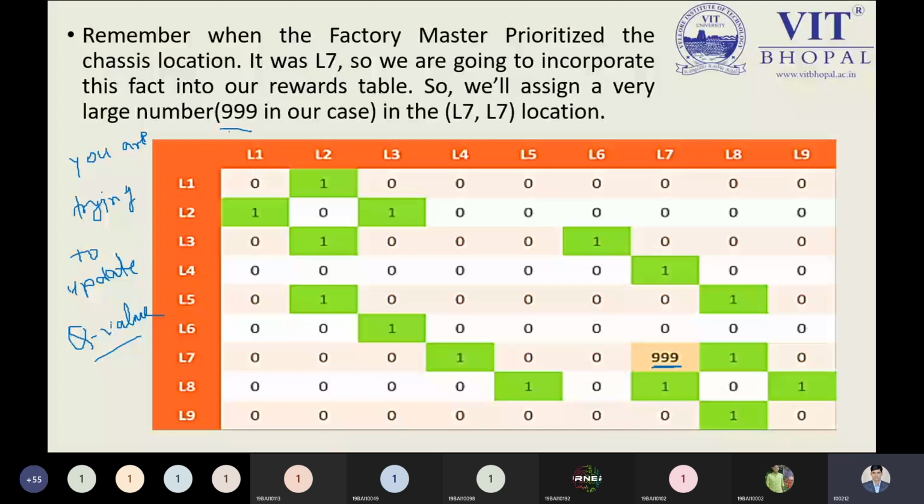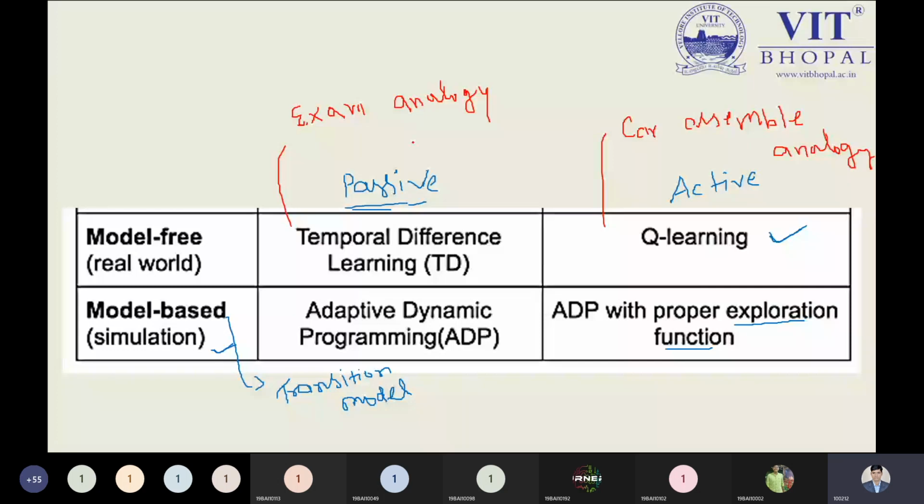So now we are moving on to the last slide, which summarizes the important parts we have discussed so far. As I told you, the model-free approach in reinforcement learning is about real world problems. In passive learning, we have seen temporal difference.